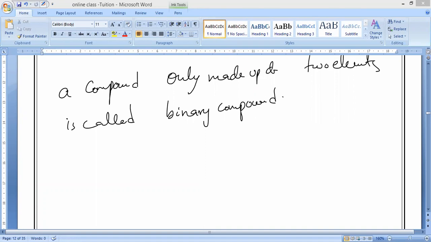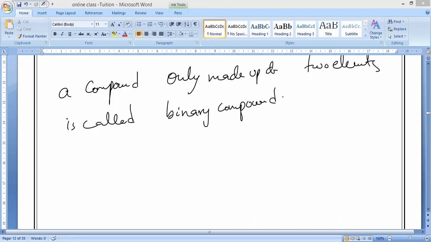Molecular compounds are formed by non-metals and non-metals, or metals and non-metals.